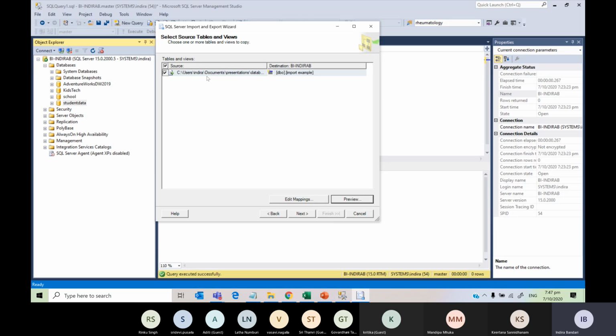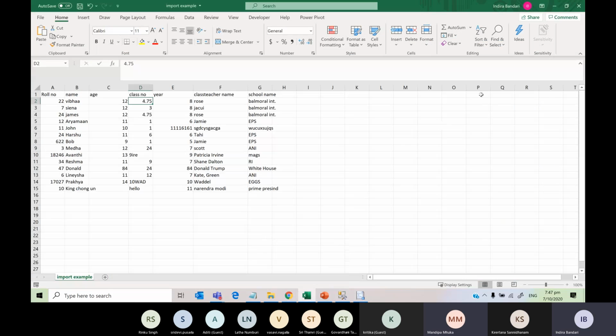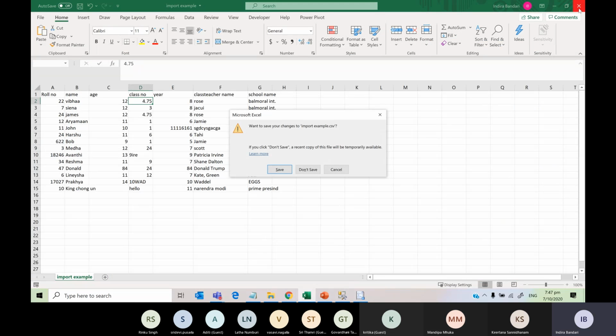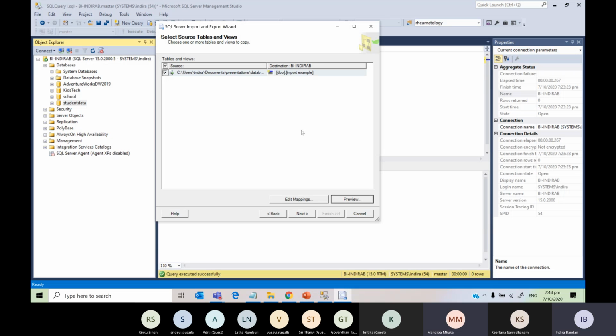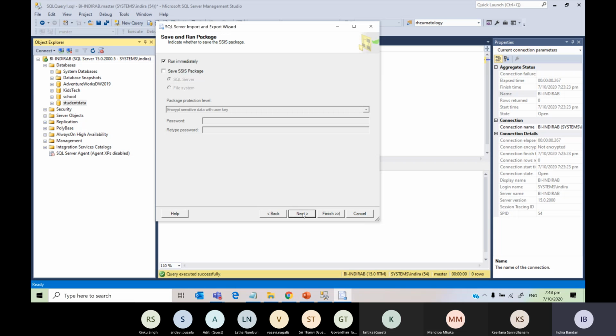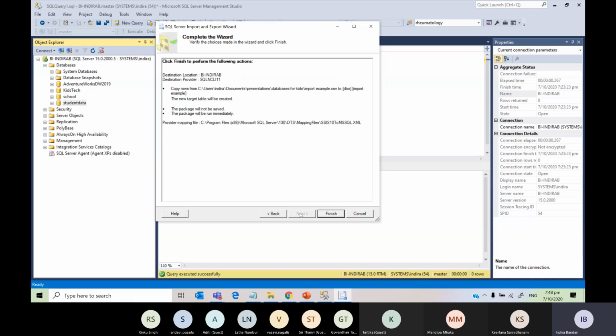My source is this and destination is this. Make sure you have closed the file before importing. I don't want to save it, so I'm not saving it. Now after closing the file, you just go and say next. Otherwise, you will get an error saying that the file is in use. So I'm just going to go next. We want to run that immediately. Ignore all the other options. Just choose run immediately and go next.